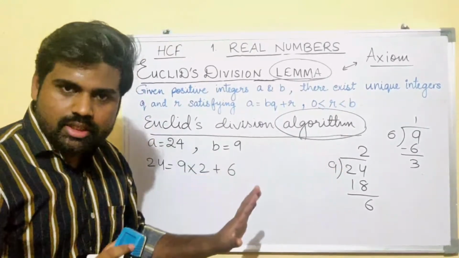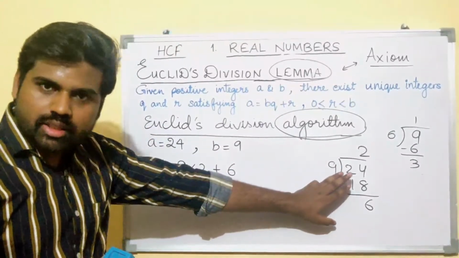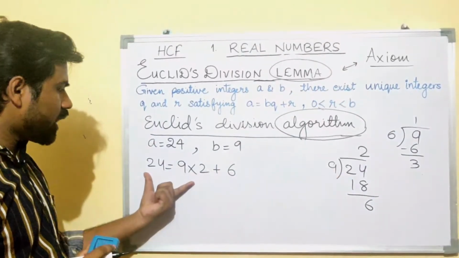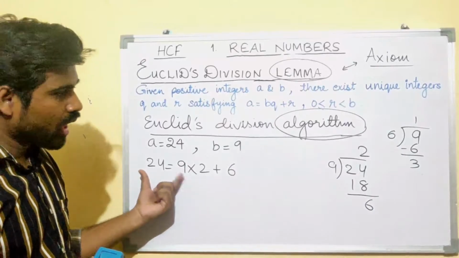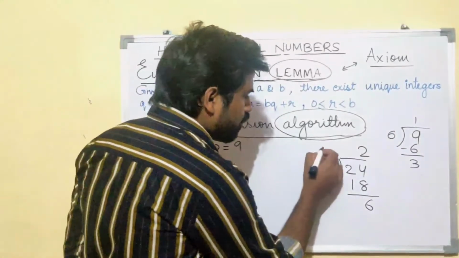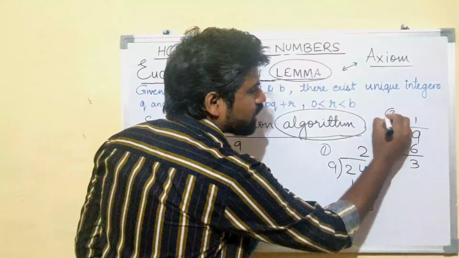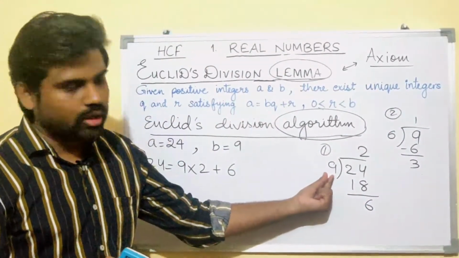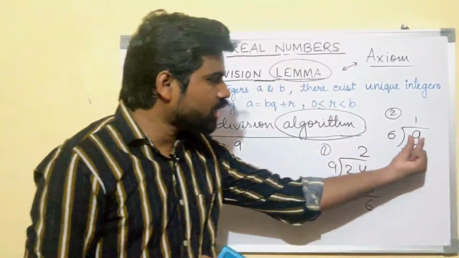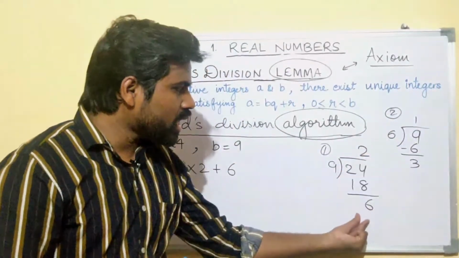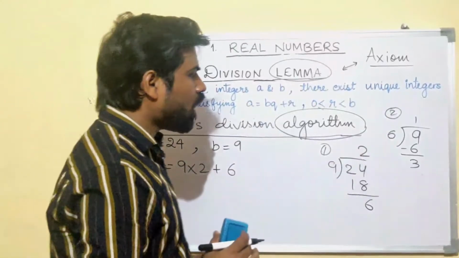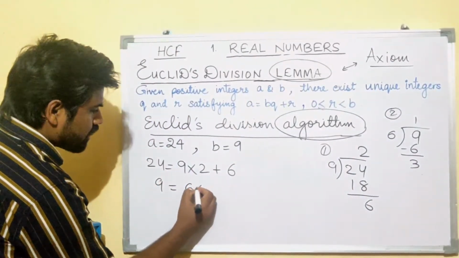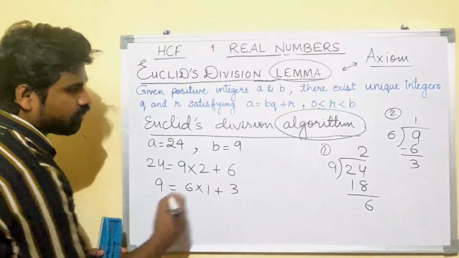What we did in the first step was divide the greater number by the smaller number. We wrote A equals BQ plus R. Now in the second step, we made the divisor the dividend and the remainder the divisor. Now we got 9 equals 6 into 1 plus 3.